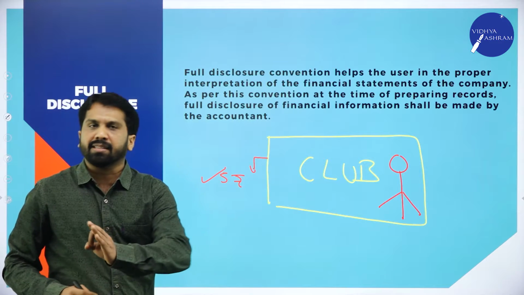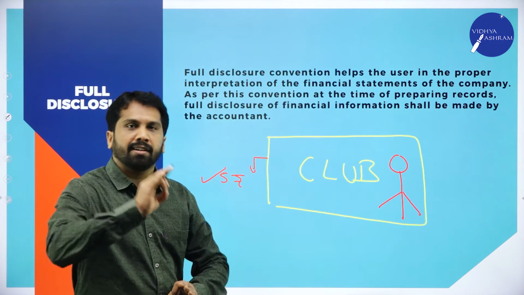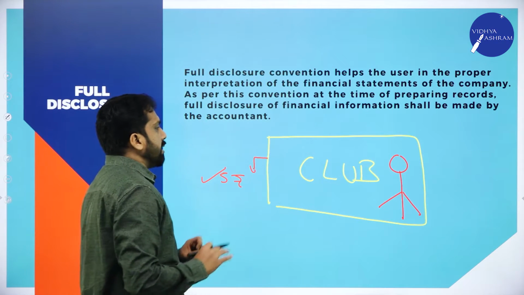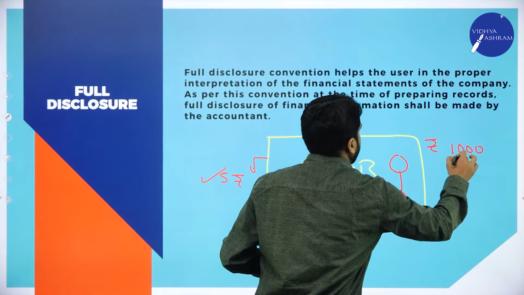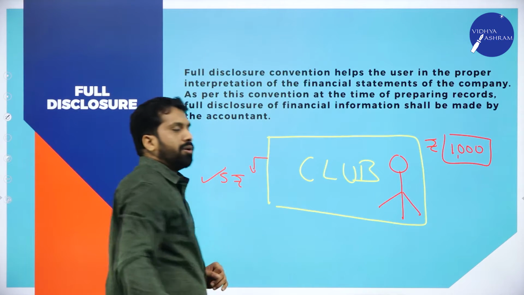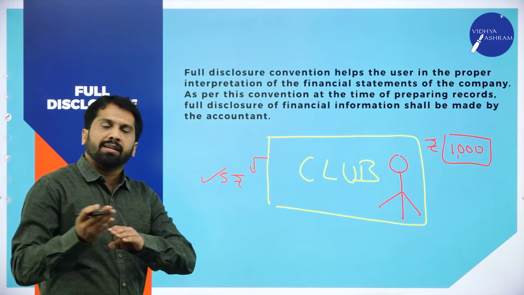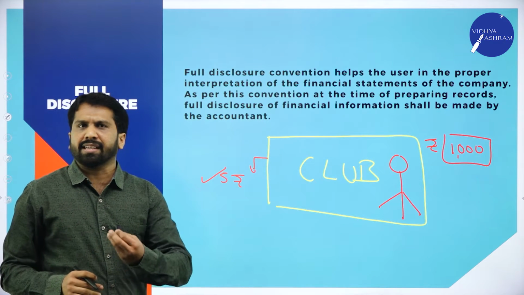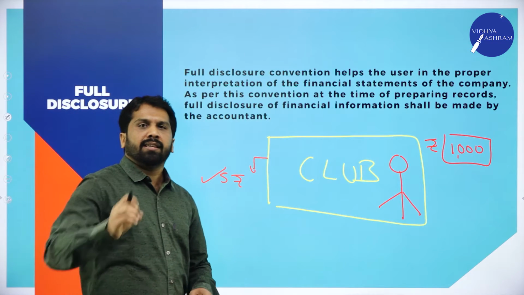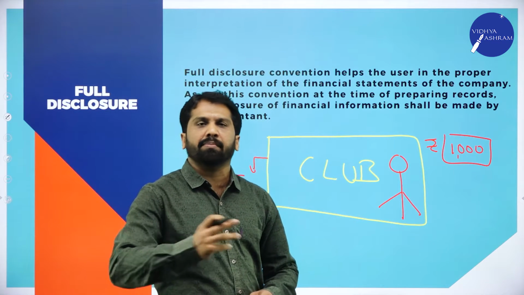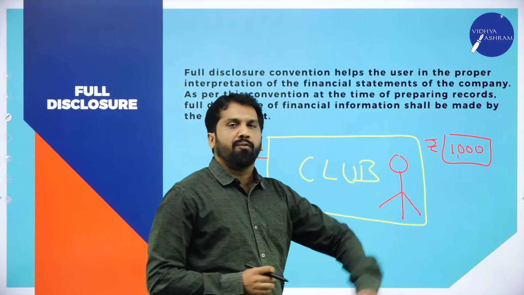All the members of the management are out of station. Now they have given you rupees 1000. How much have they given you? 1000 for basic expenses like rent or a small shop for snacks and everything. They have paid you for basic maintenance. How much have they given?